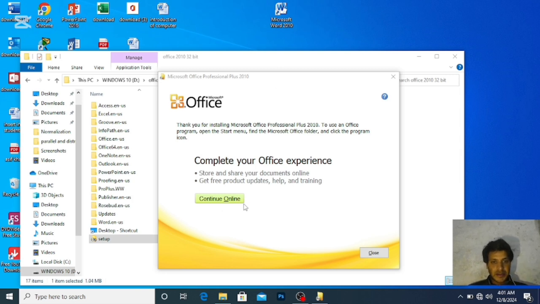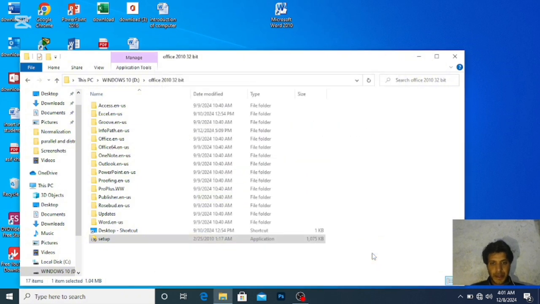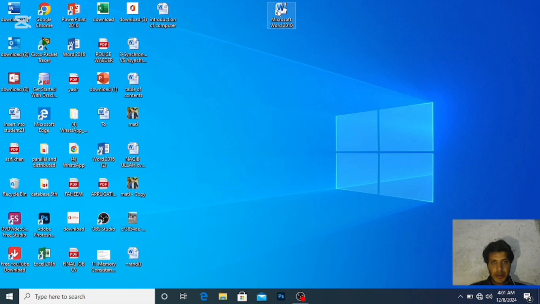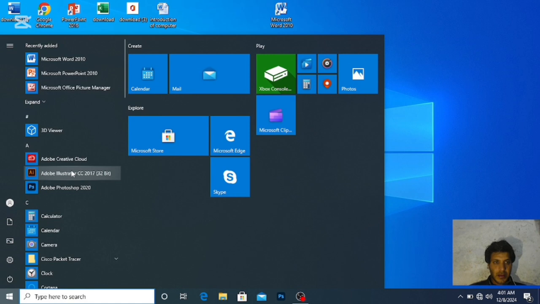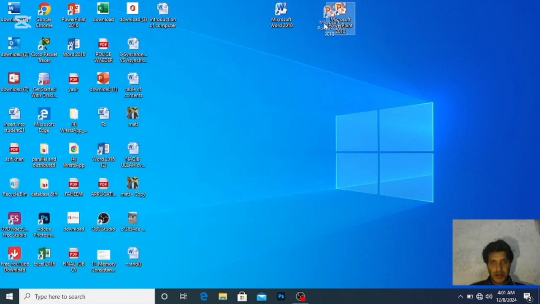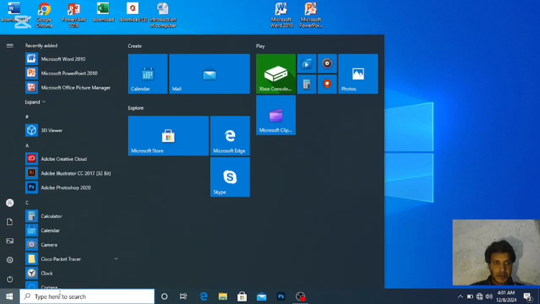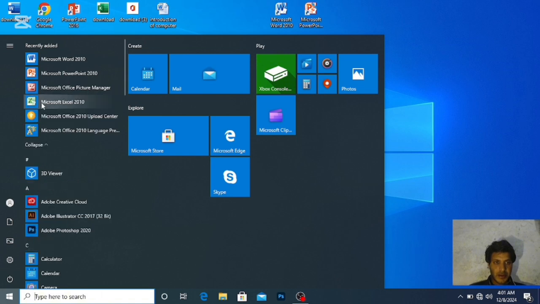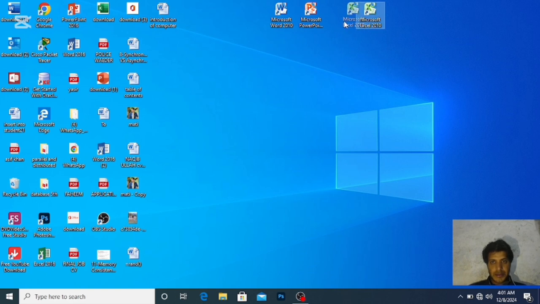It wants some instruction from you. Store and share your documents online. Get free product updates, help and training. Continue online? No. Close it. It's okay, and close it. You can see here Microsoft Word 2010 and Microsoft PowerPoint 2010, and also you can search here and extend it: Microsoft 2010, Microsoft Excel 2010.